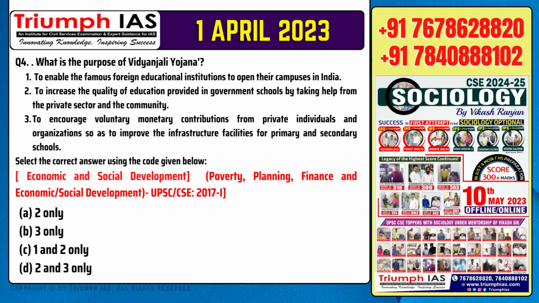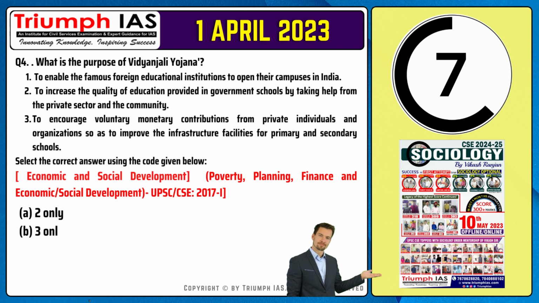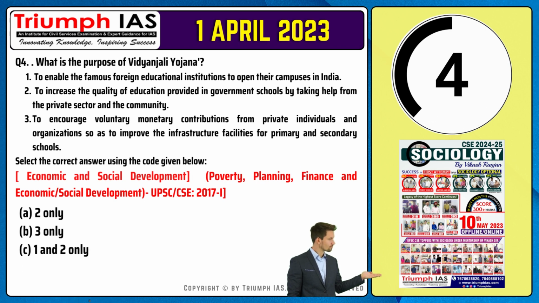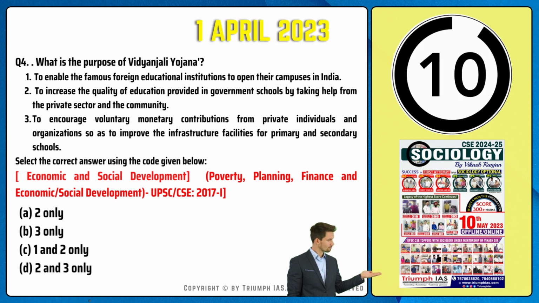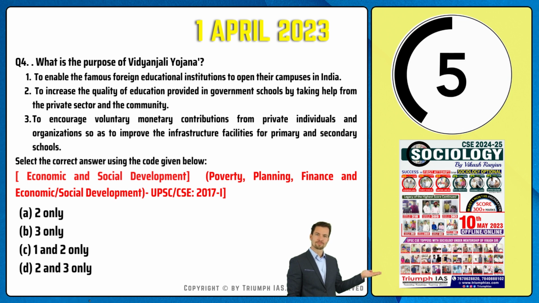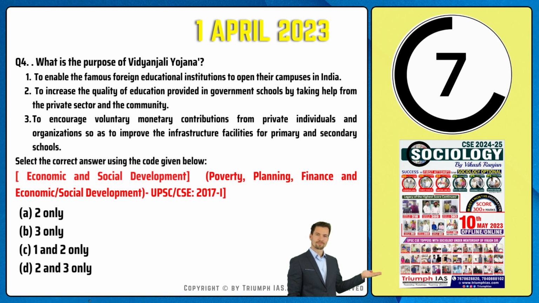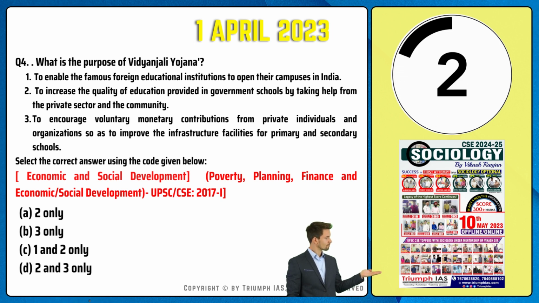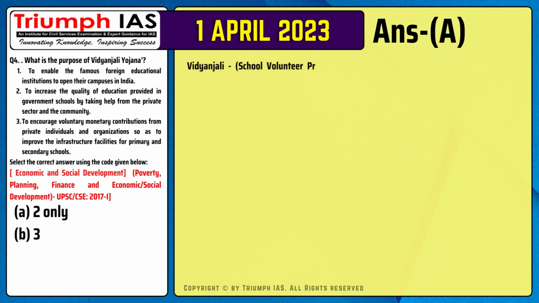Option D, 2 and 3 only. The correct answer is option A.